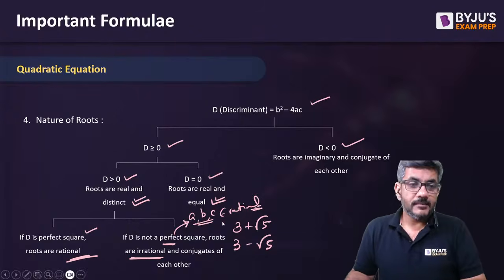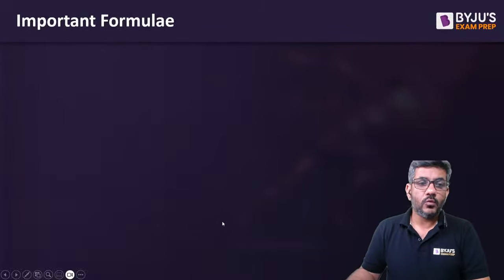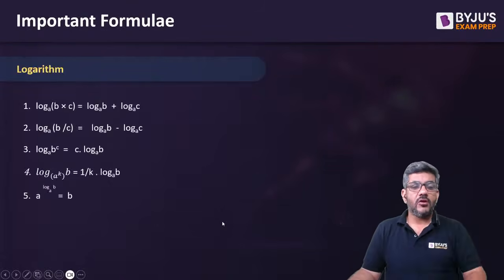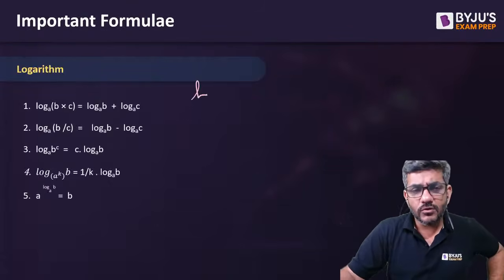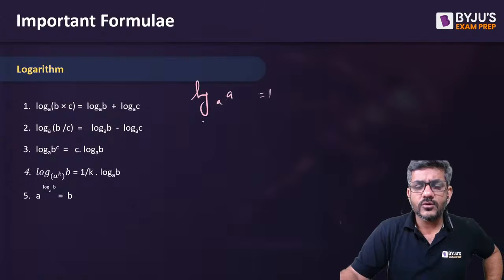Okay everyone, that was about quadratic equation. What is next that we have here? It is logarithm. Simple rules, you all know that log a to the base a is equal to 1. I have not written them. Log 1 is always equal to 0.